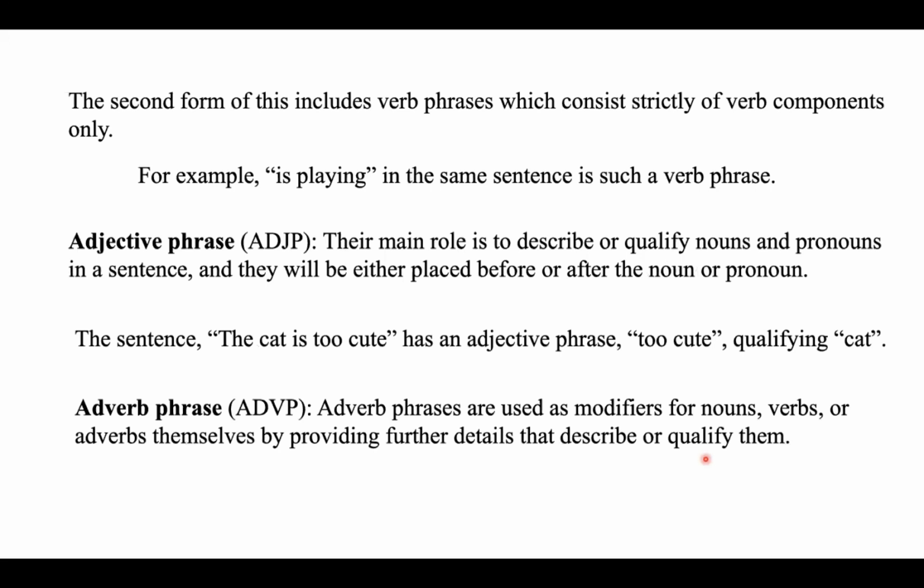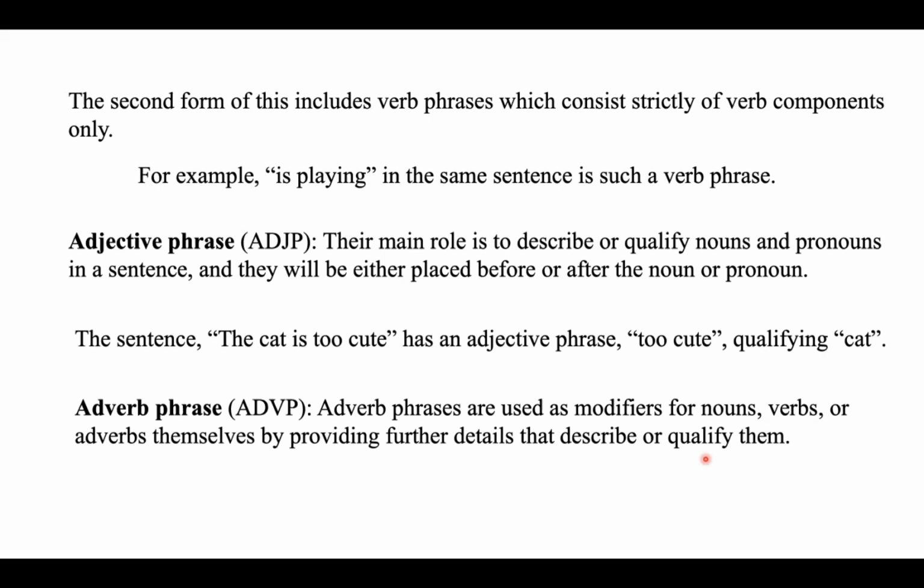if I say the train should be at the station pretty soon. So first identify what is the adverb phrase in that sentence. So in any type of phrase, first in a given sentence, you need to find out whether that particular phrase is existing in that sentence or not. Right? That's what we did in the previous case also. In adjective phrase, first we identified whether there is an adjective phrase in that. So as too cute, which is an adjective phrase, is existing in that sentence, then we check what is the qualifying noun or pronoun in that sentence.